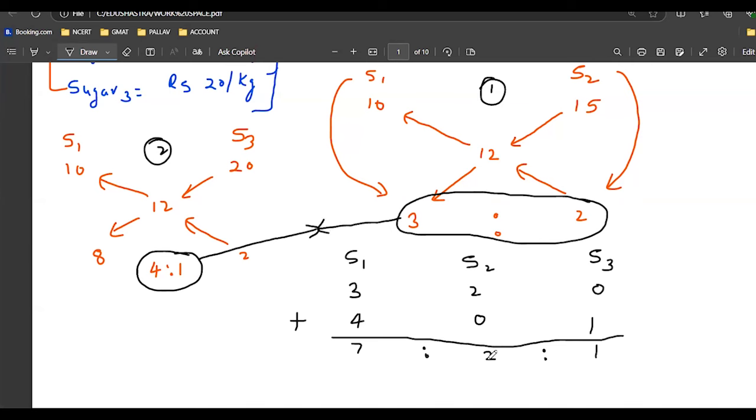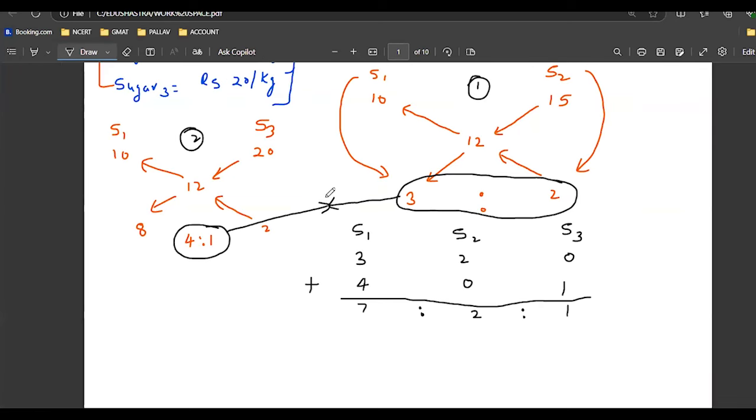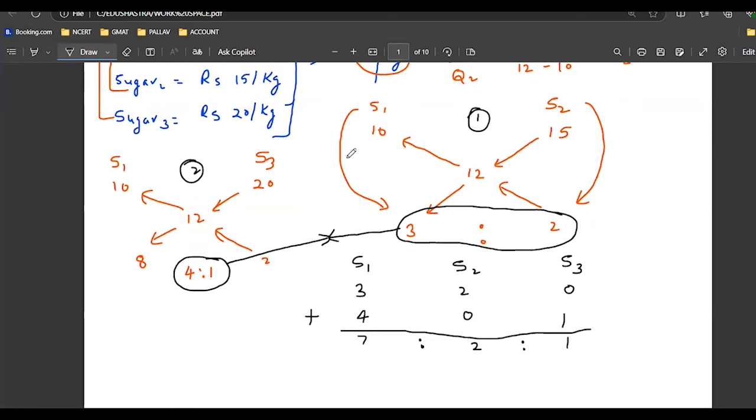So 7 plus 2 plus 1 is a total of 10 parts. This is the reason we are adding here rather than multiplying. So if you have multiple variables, you can identify the allegation in this manner.